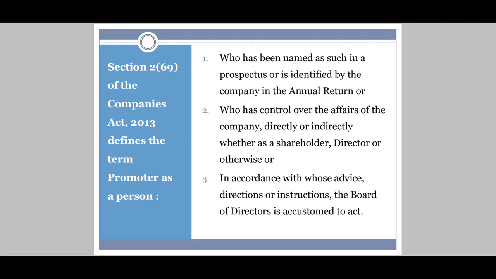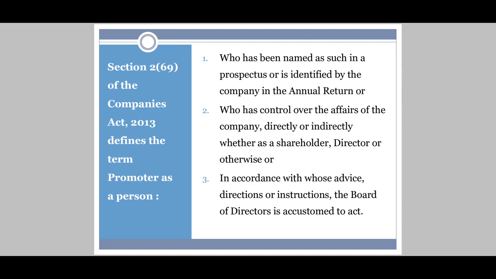Prospectus is an invitation given to the public to subscribe for shares. So if the name is written in the prospectus or identified by the company in the annual returns. Annual returns are nothing but a profit or returns which the company gets annually. That person whose name is there in the prospectus.